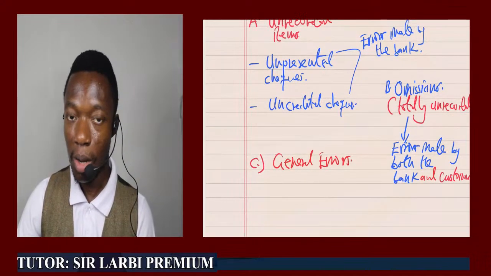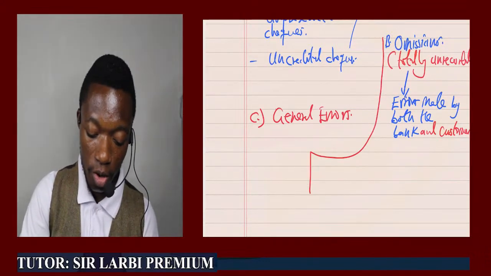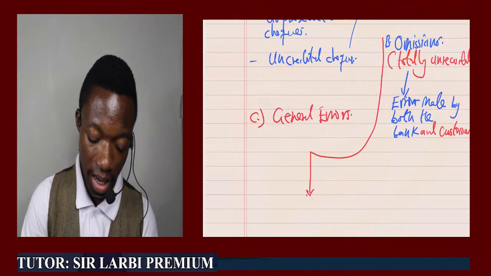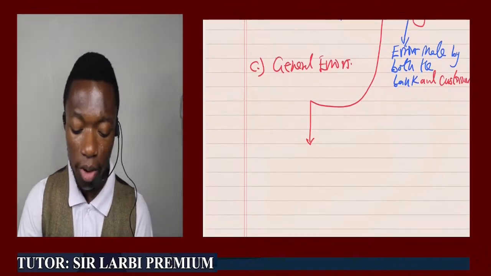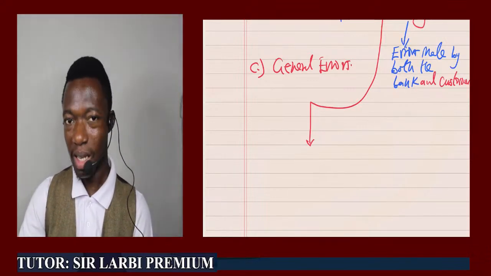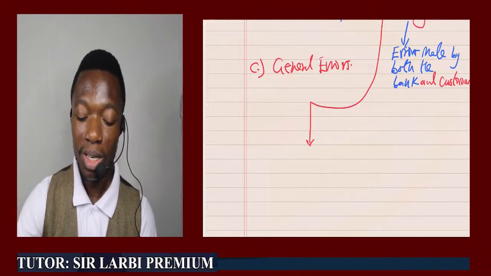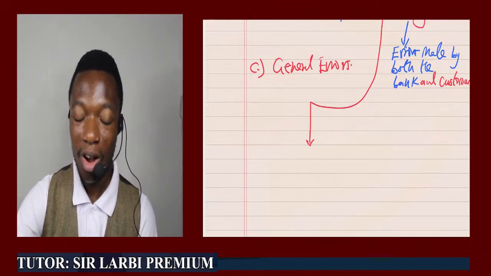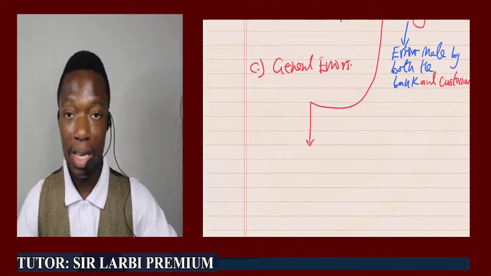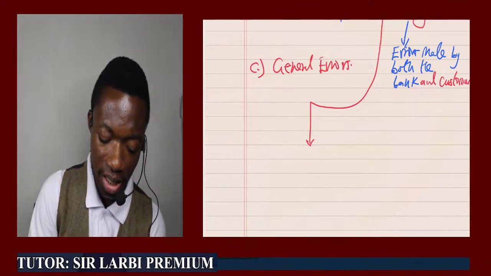So when we talk about omission coming from the customer of the bank, these will be errors that will be found in the customer's cash book. We'll look at some of these issues as we move along the discussion. Omissions which are caused by the customer of the bank will always be attributed to the cash book. So at the end of the day, we need to update the cash book to adjust for those errors.